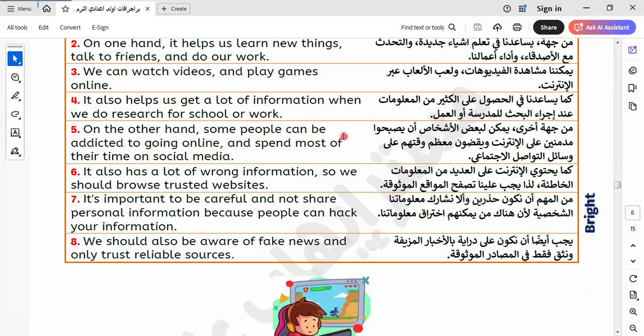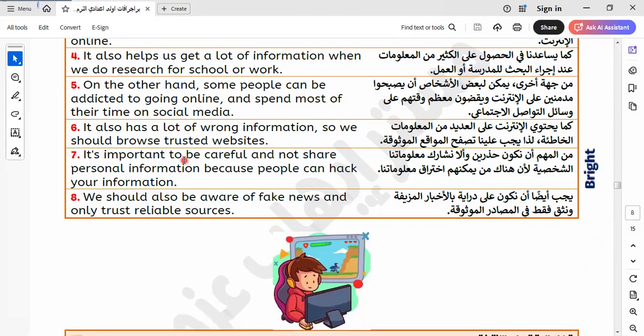On the other hand, some people can be addicted to going online and spend most of the time on social media. I think sitting on social media all the time is a waste of time. You can do many beneficial things. So I advise you, as teenagers and young people, not to stay all day on social media, because it is not good to leave yourself on social media all the time during the day.